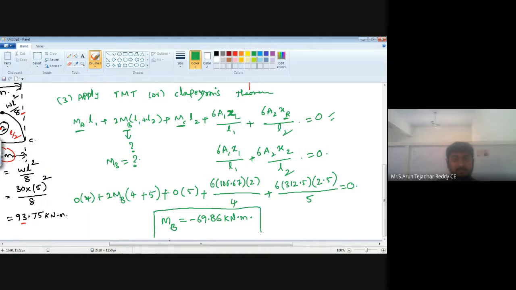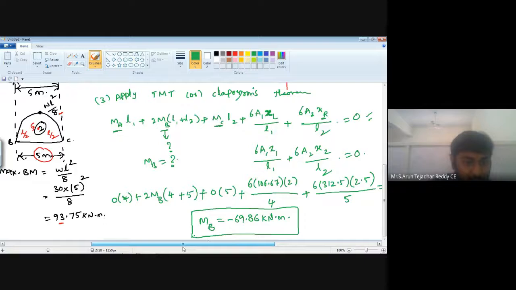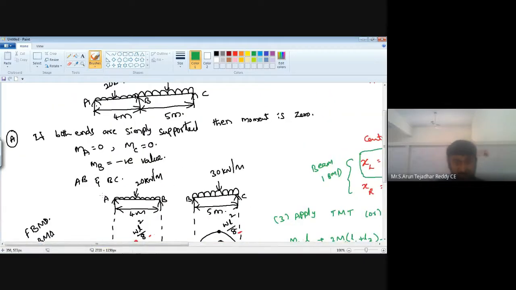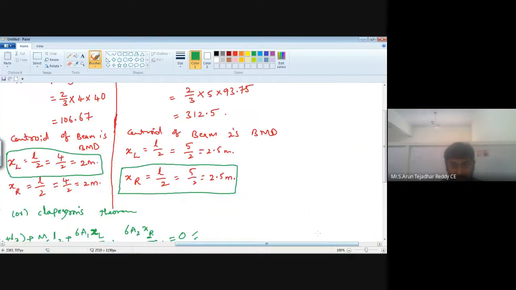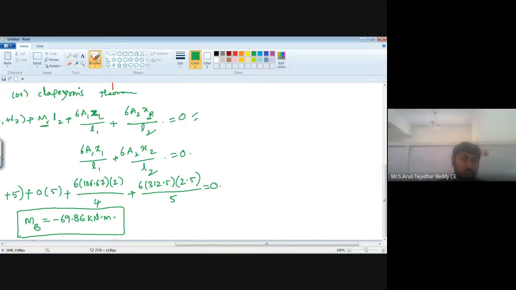This is our MB. See, I already told you in the condition that MB will most likely be a negative value. Here we got minus 69.86 kilonewton meter. So up to now it is clear.